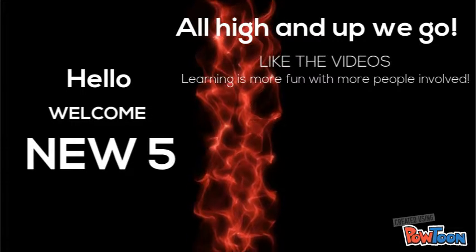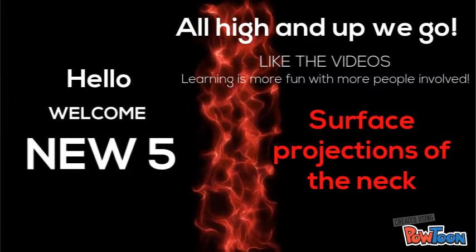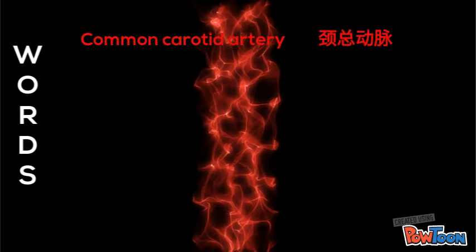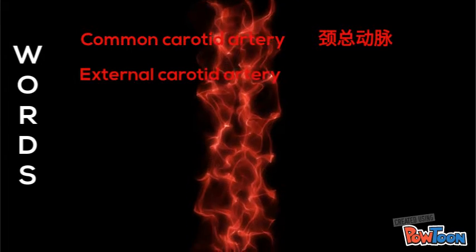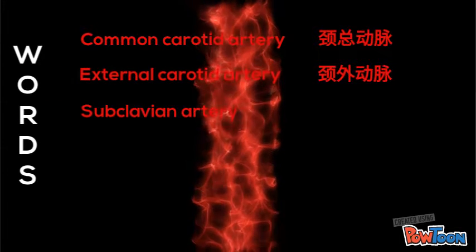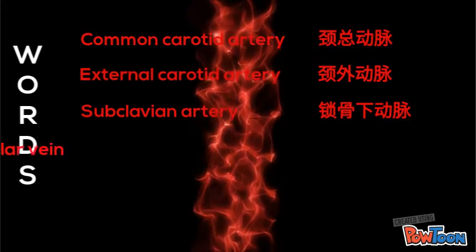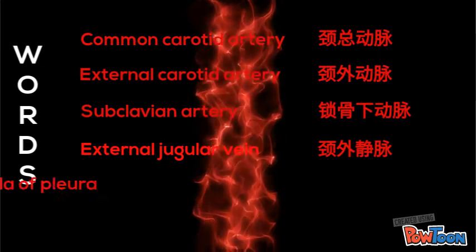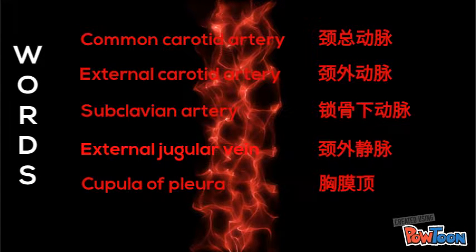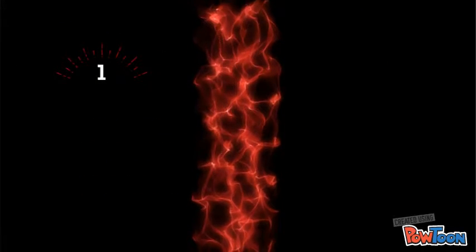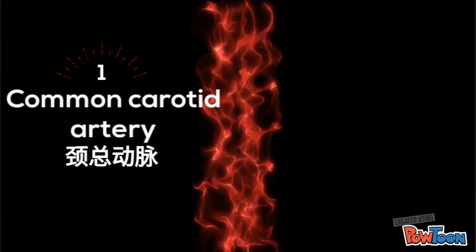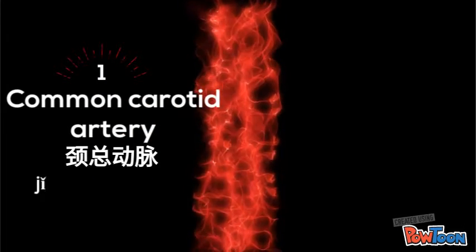In this episode, we'll take a look at the surface projections of the neck. The common carotid artery, 颈总动脉, the external carotid artery, 颈外动脉, the subclavian artery, 锁骨下动脉, the external jugular vein, 颈外静脉, the cupula of pleura, 胸膜顶. First is the common carotid artery, 颈总动脉.